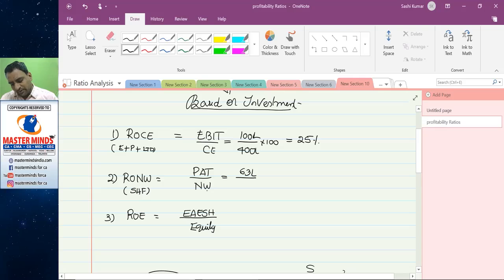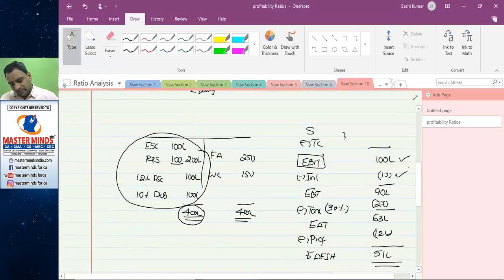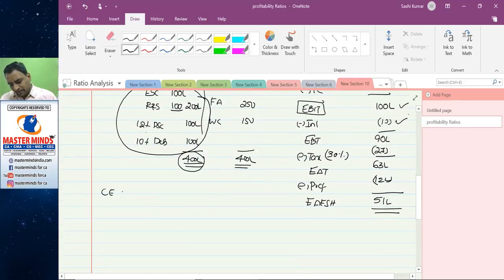So you got 63 lakhs profit on a net worth of... what do you mean by capital employed? Capital employed means equity share capital plus reserves and surplus plus preference share capital plus long-term debt. This put together is 400 lakhs.